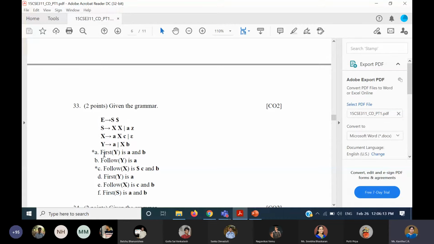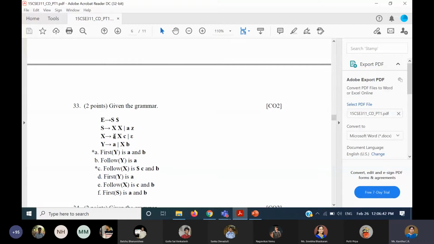Similarly, follow of y, we don't have anything actually. So option B will definitely be wrong. And follow of x: you search where x occurs in the RHS. Follow of x, here in the second rule it appears. So follow of x is first of x. So first of x is what? A and epsilon. Epsilon means you have to substitute there and see.